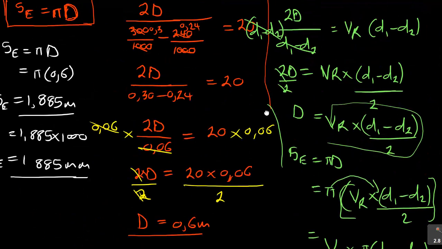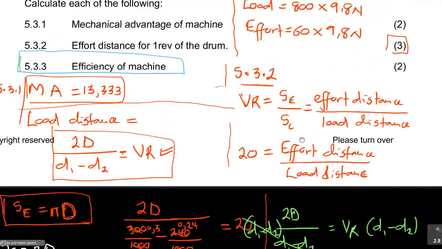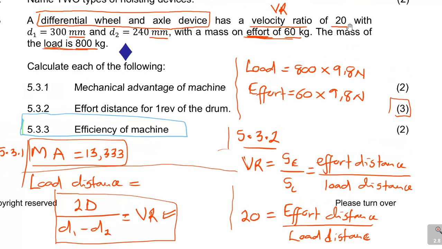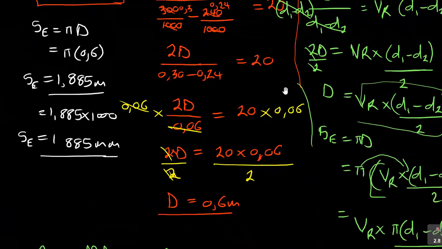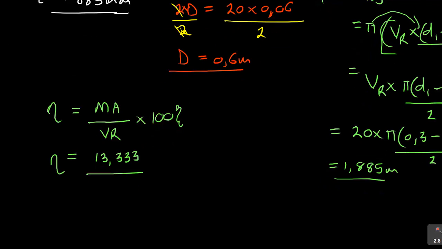Already they've given us that it is 20. You still remember the question says the velocity ratio of 20. So I'm going to use that 20 here. Multiply that by 100%, and then it will give you the efficiency.